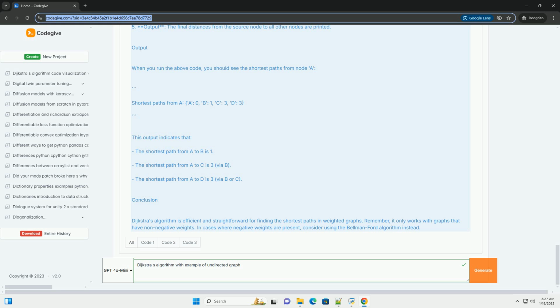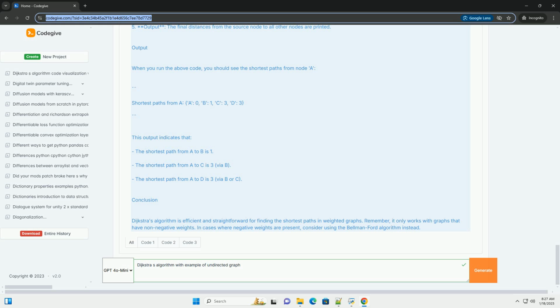3. Repeat. Continue the process until all nodes have been visited or the shortest path to the destination node has been found. Example. Let's consider the following undirected graph. Adjacency list representation. Dijkstra's algorithm implementation. Here is a Python implementation of Dijkstra's algorithm.